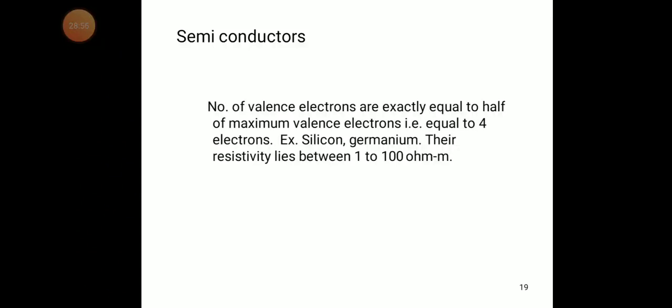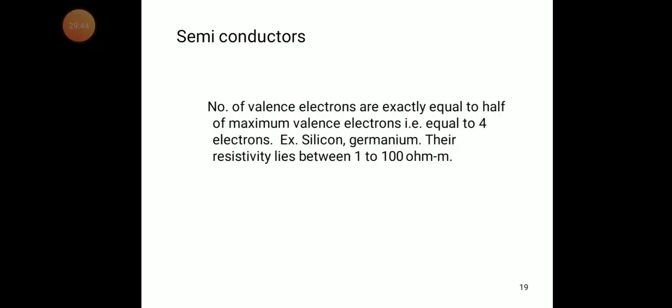Examples are silicon and germanium. Their resistivity lies between 1 to 100 ohm meter. So this is called a semiconductor.